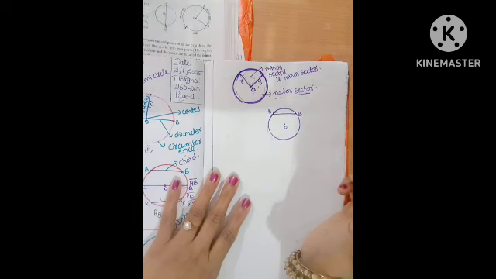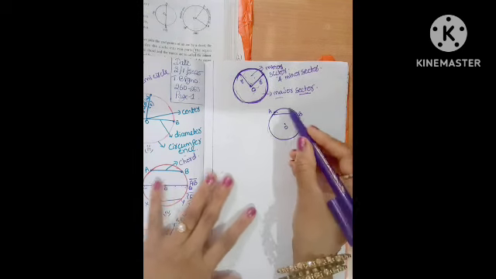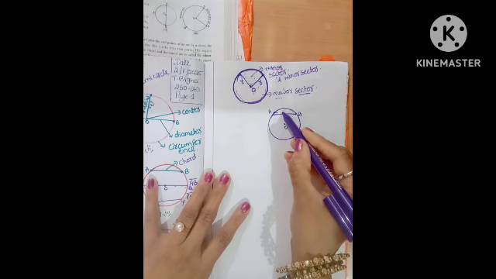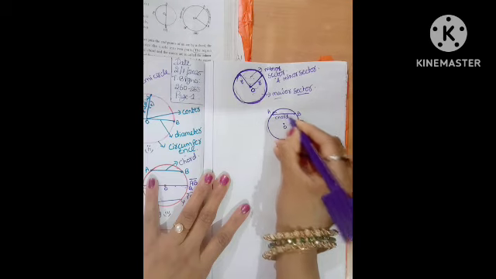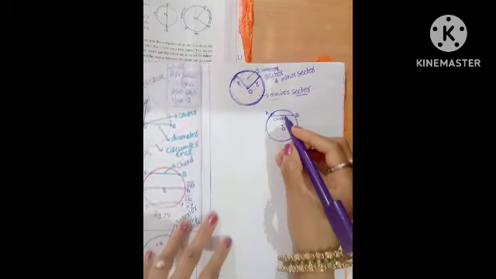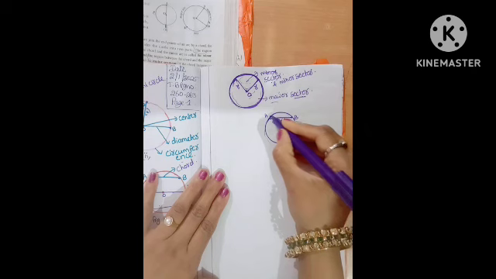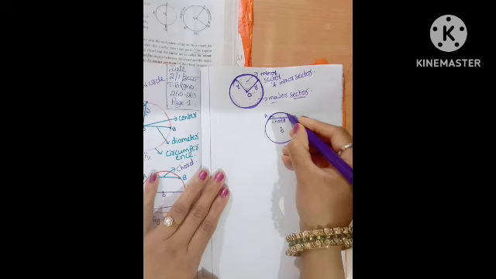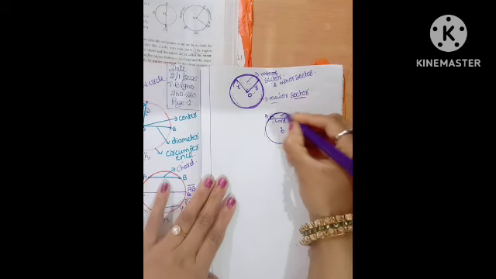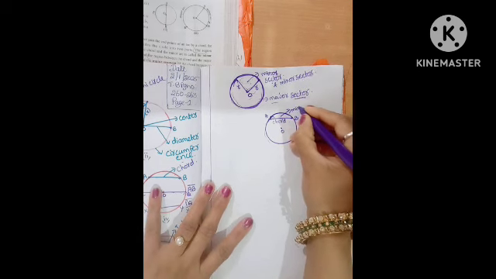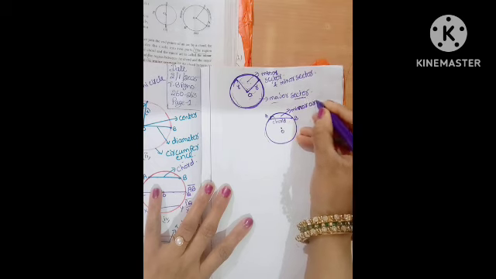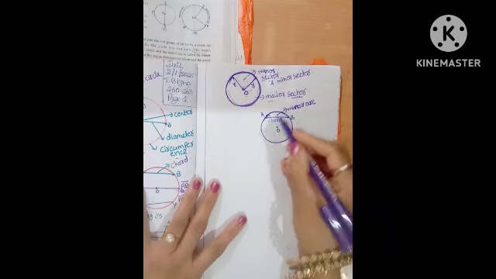So what are the minor segments and the major segments? The minor segment is the region between the chord and the minor arc. This is the chord, and this is the minor arc. You already finished, what is the minor arc? Are you understood? This is the minor arc.